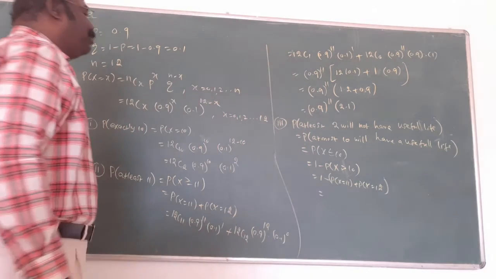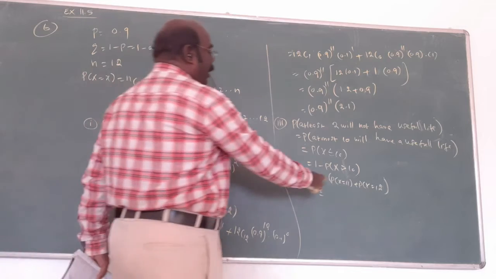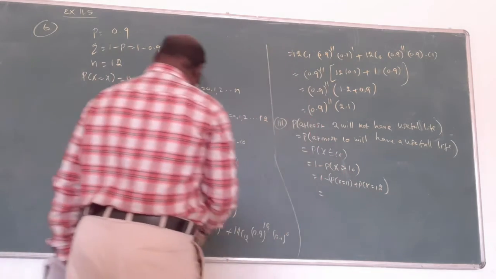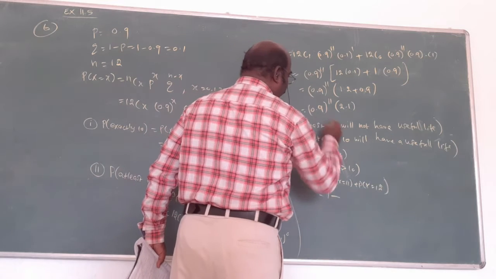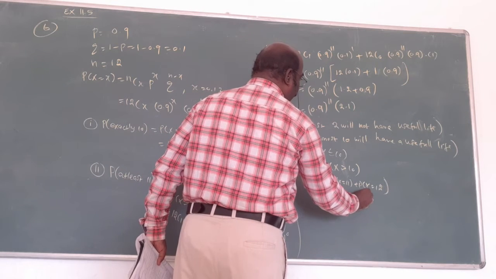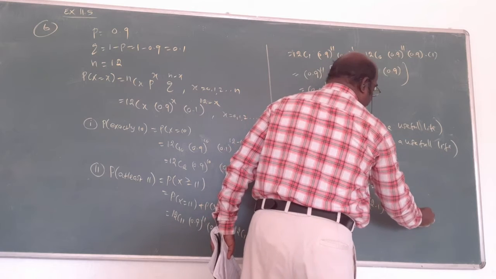Am I right? This is already found out: x is 11 and x is 12 already found by the second subdivision. What is the final answer? 1 minus 0.9 whole power 11 into 2.1. This is the answer using the second subdivision answer.